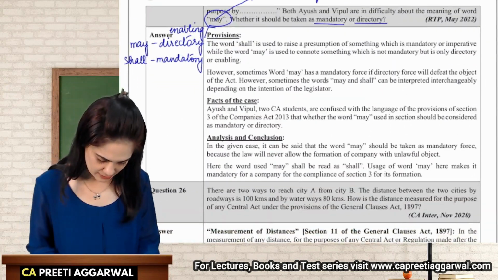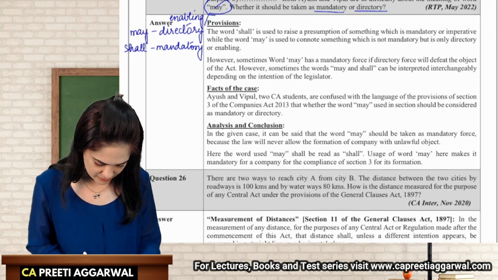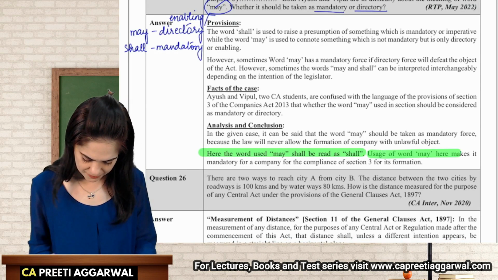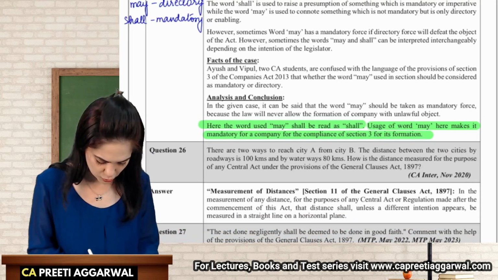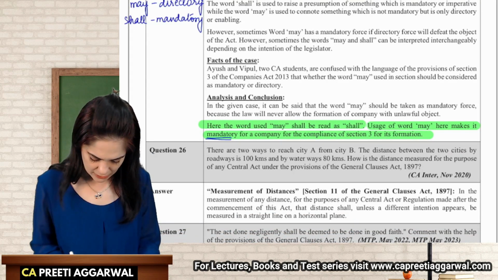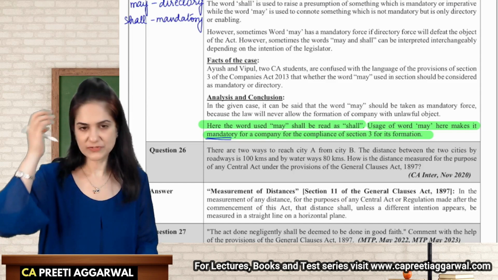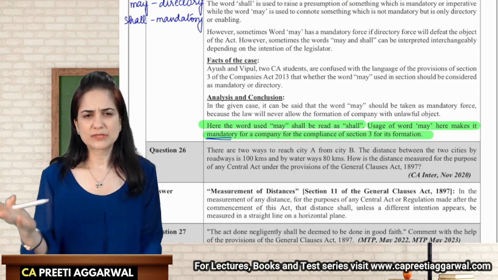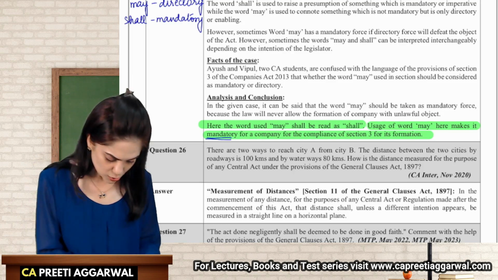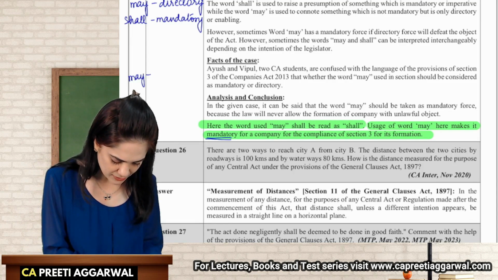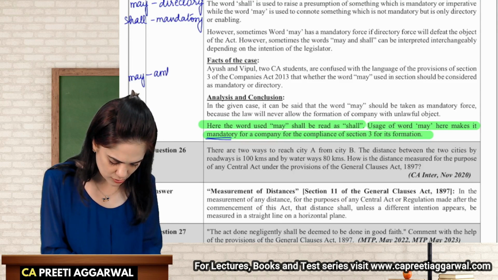So sometimes may will be read as shall. Here the word may should be read as shall. It shows mandatory, that the company has to comply with the provisions of Section 3. Sometimes may will be read as shall because it makes more sense. So if you use the word may and read the sentence as it is, it shows ambiguity.